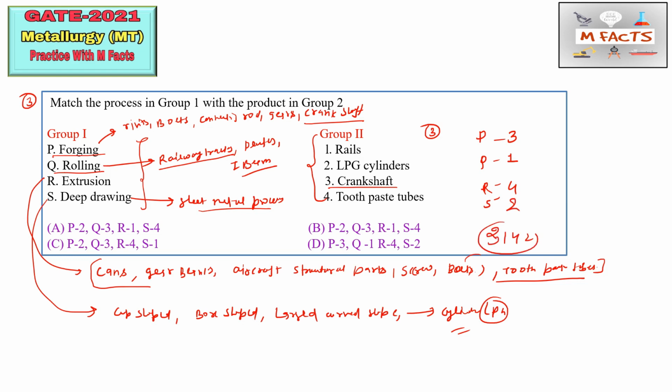So the options which start with something other than 3 you can cross. So option A is wrong, option B is wrong, option C is wrong. Next, D is correct. Okay, so here D is correct.